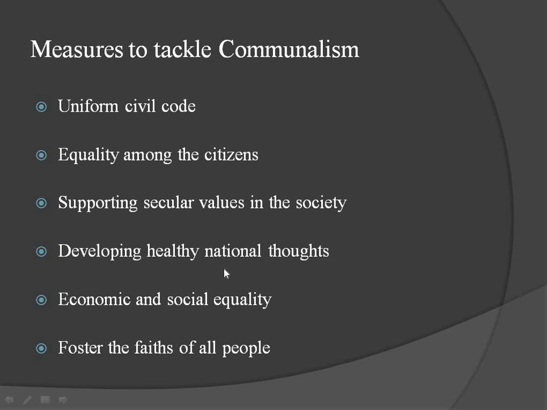And developing healthy national thoughts. We have to think about the development of the nation, not about these silly matters. Then it is possible to solve. Economic and social equality. We have to maintain economic equality and social equality. Then it is possible to solve.